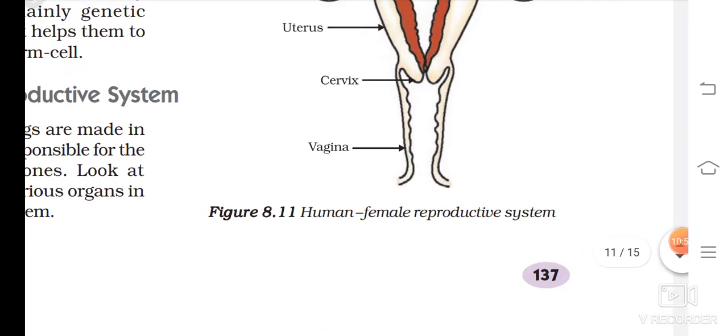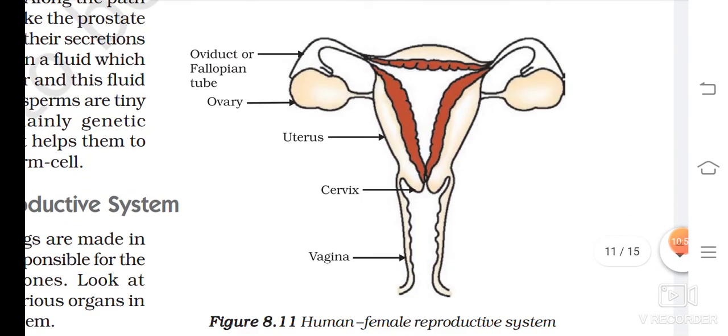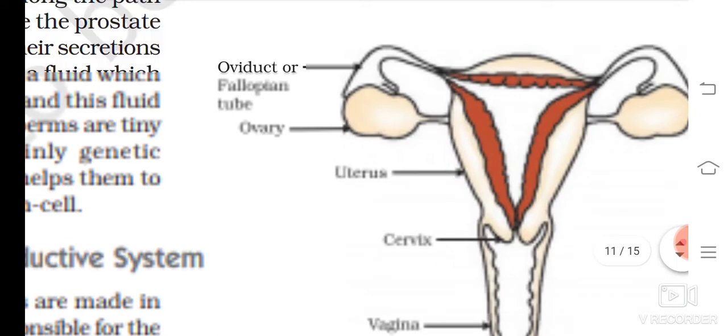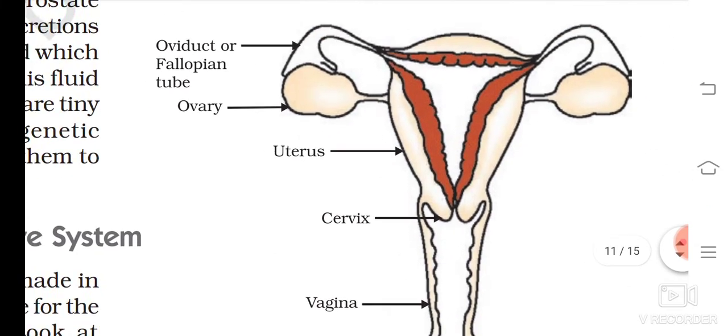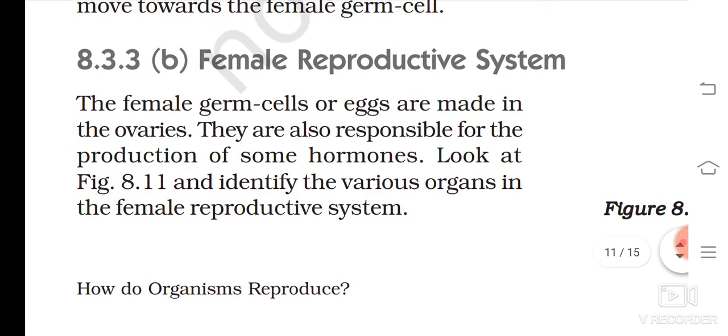Next one is the female reproductive system. You have to learn to draw both of these figures, especially this female reproductive system, which is asked more. Oviduct, fallopian tube, ovary, uterus, cervix. Okay, somewhat you would be knowing about this.